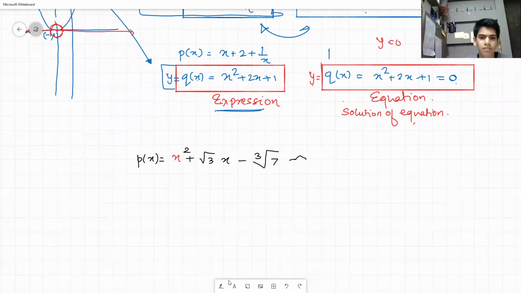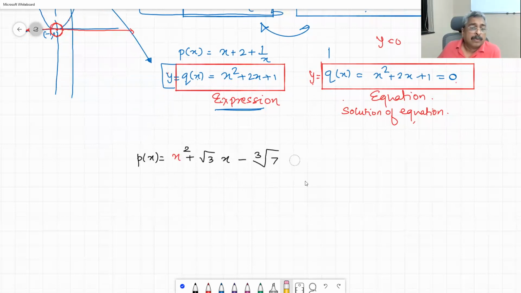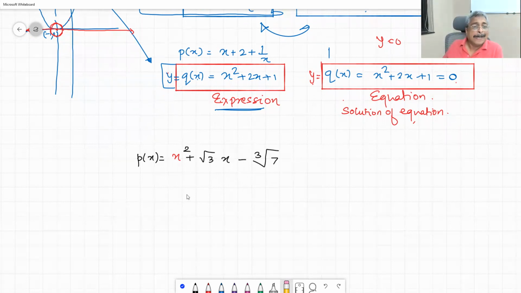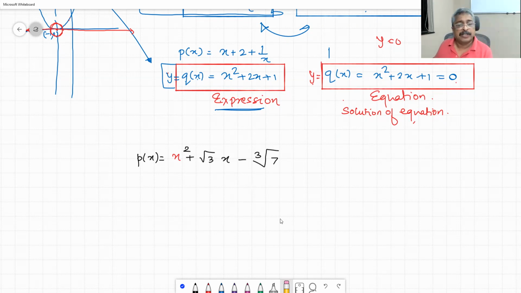Sir, a_n can be any real number. I said about the powers. The powers of these terms should not be negative integers or fractions. It can only be natural numbers. Okay. But that is already included when we say an expression of the kind so and so. Those powers are already taken care of.